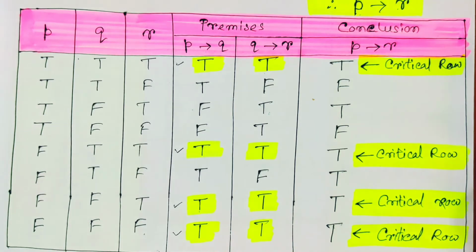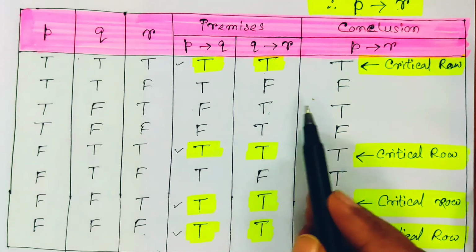Remember, whatever critical rows you find, corresponding to all those critical rows the conclusion part must be true, then only we can say the argument is valid. If at least one of the corresponding entries for a critical row is false in the conclusion, then we say the argument is not valid, or it is a fallacy.